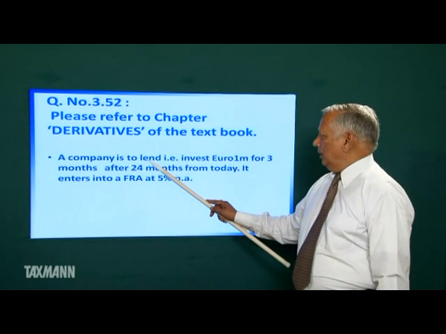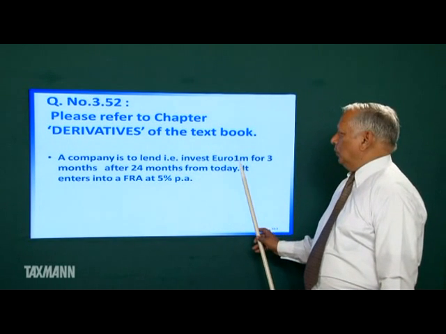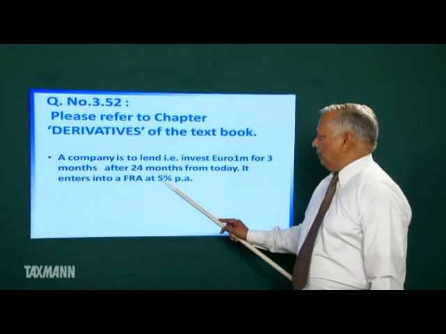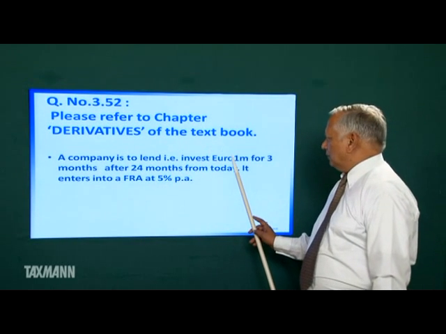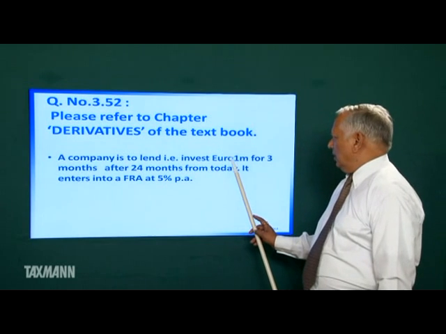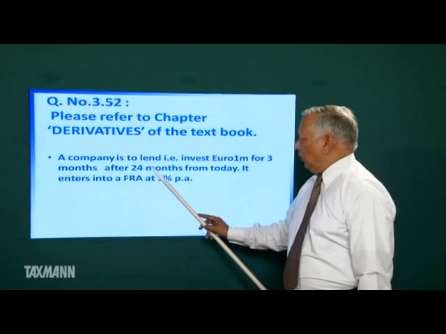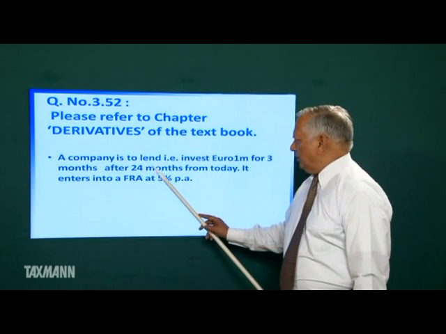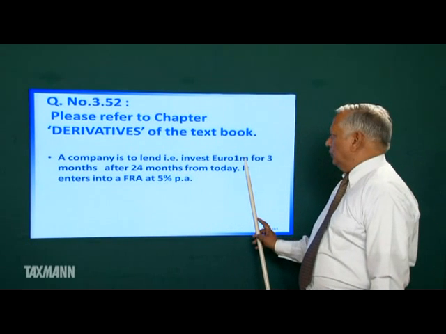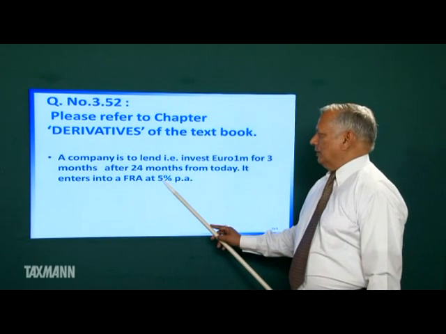You shall be able to deposit 1 million euro at the rate of 5%. That is, after 24 months from today, this company may deposit 1 million euro for 3 months at this rate.